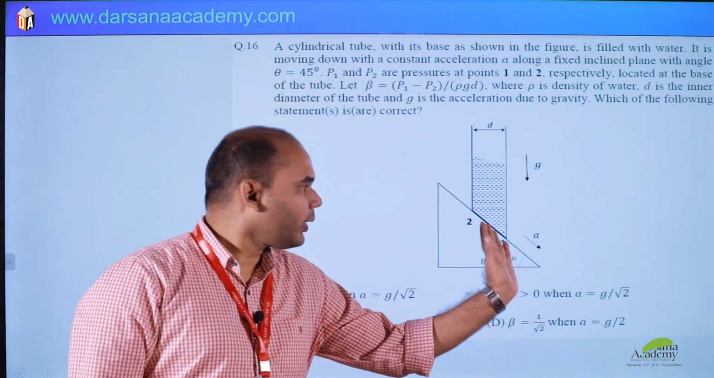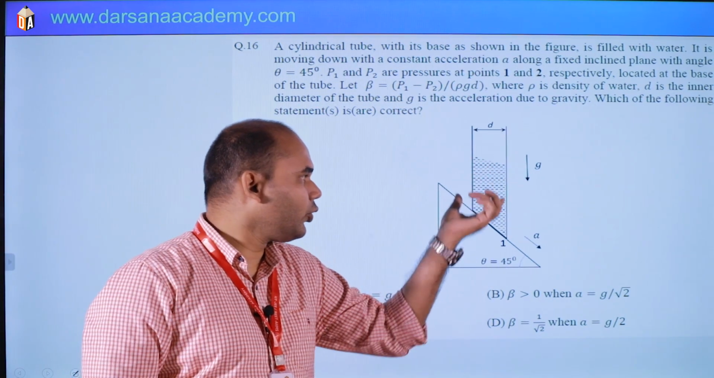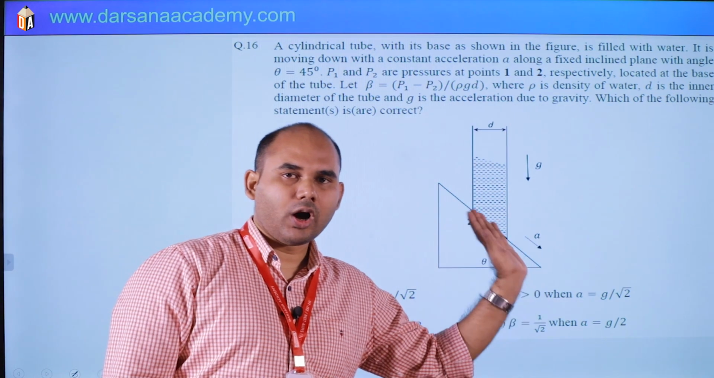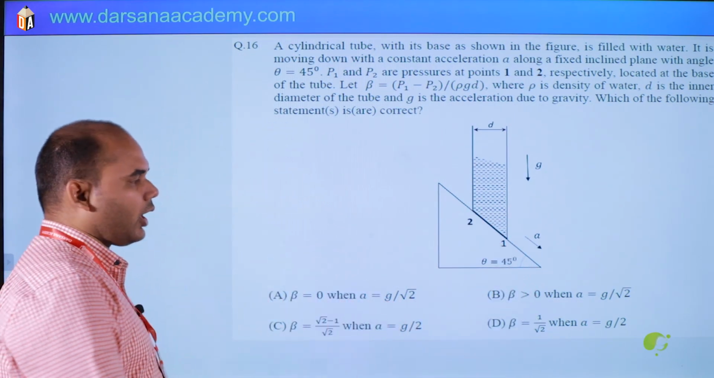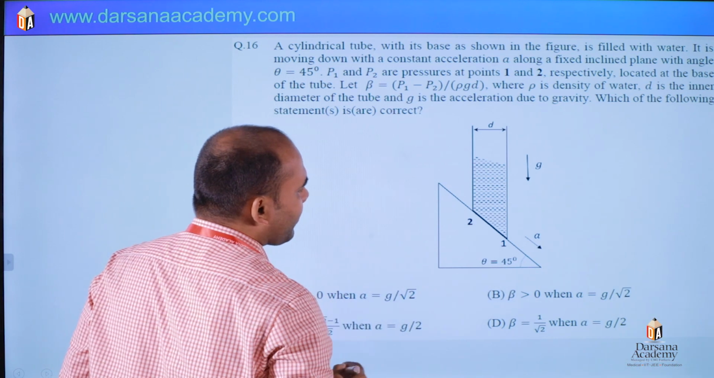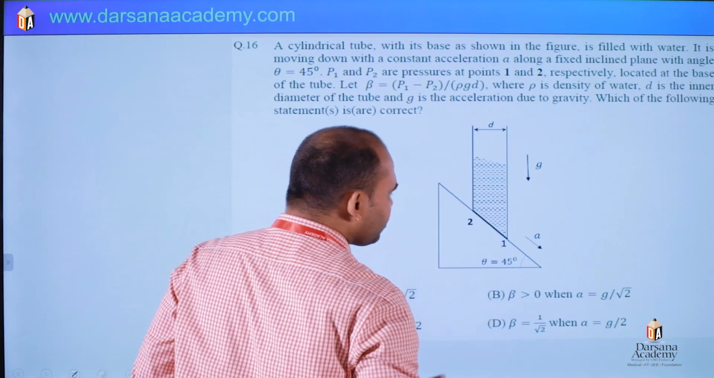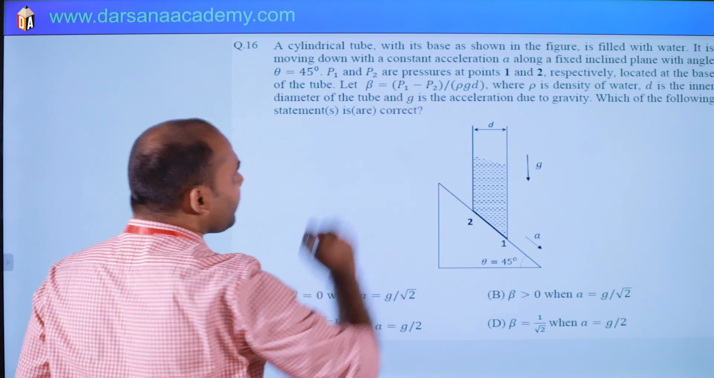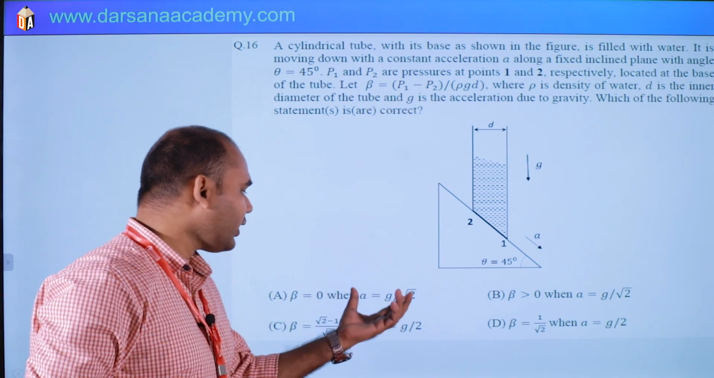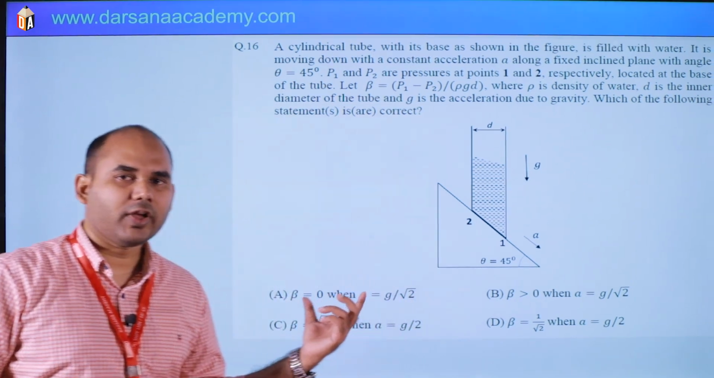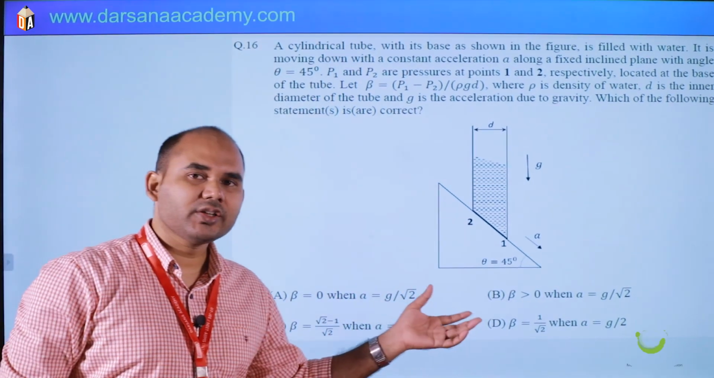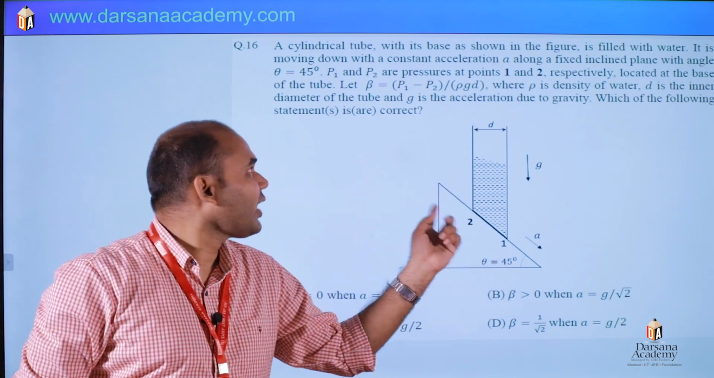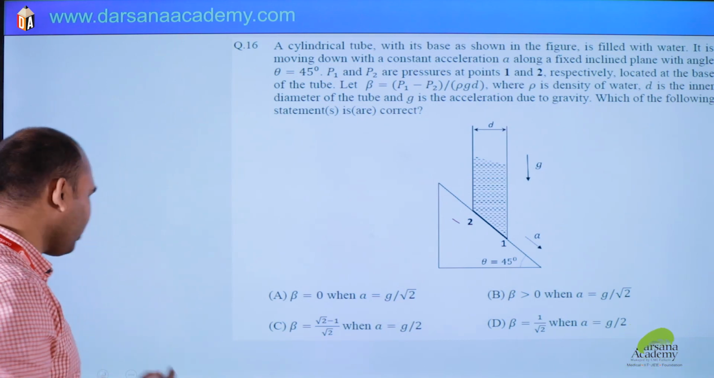This is the inclined plane and this tube is accelerating on this plane with acceleration A along the plane. This angle is 45 degree. Diameter is D. So we have to find beta. If beta is P1 minus P2 by rho g D, then for different conditions of A, we have to verify the value of beta. So beta is nothing but the pressure difference P1 minus P2 divided by rho g D. Okay, then what to do?